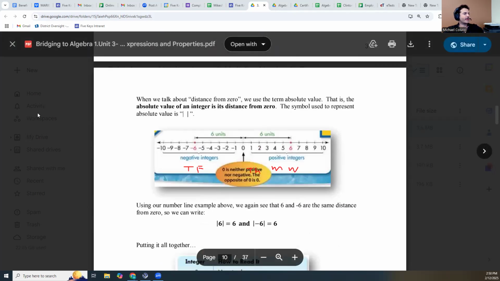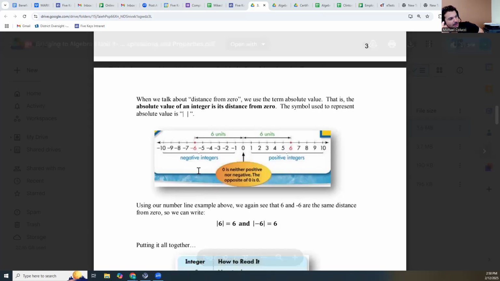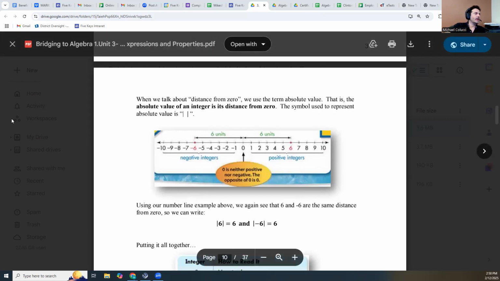This is another very important concept, the idea of absolute value. So when we do want to talk about numbers the way that we do casually, like if I wanted to say, hey, my debt of $1,000 is actually greater than your debt of $500, we use this magical symbol called the absolute value sign. I frame the number in between two bars. When I do that, when I frame the negative number or the positive number for that matter between two bars, I'm all of a sudden talking about distance from zero. And I always express distance as a positive number.